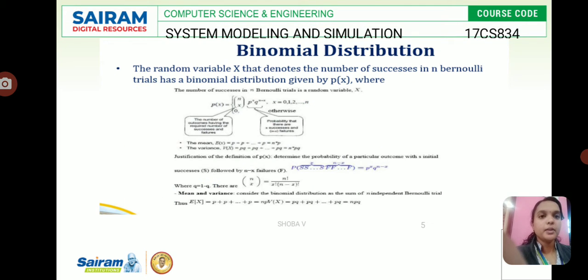Now we'll see the binomial distribution. The binomial distribution denotes the number of successes in Bernoulli trials. They have given the formula p power x q power n minus x, where q is equal to 1 minus p. The mean and variance they have given. The number of outcomes having a number of failures, and the probability also they have given here. E of x is equal to np, and V of x is equal to npq.